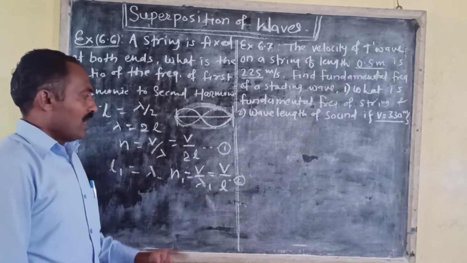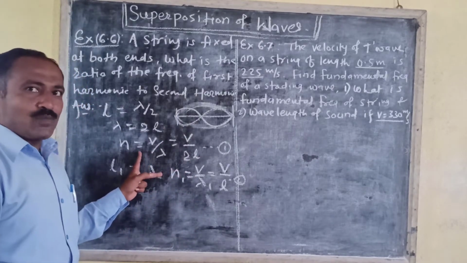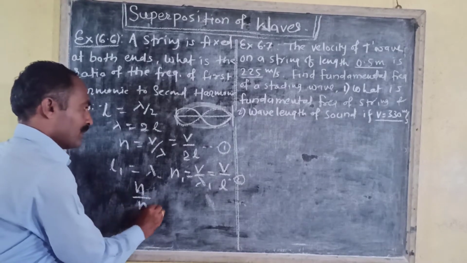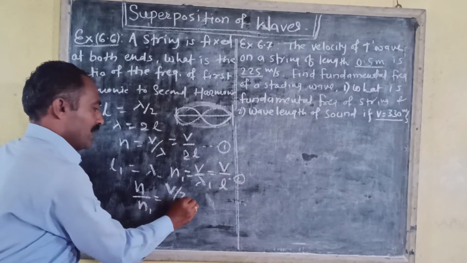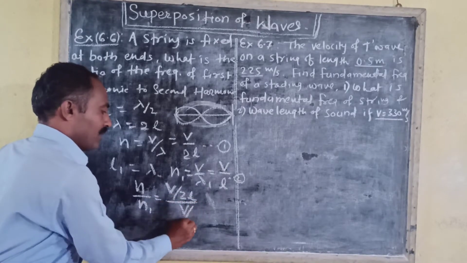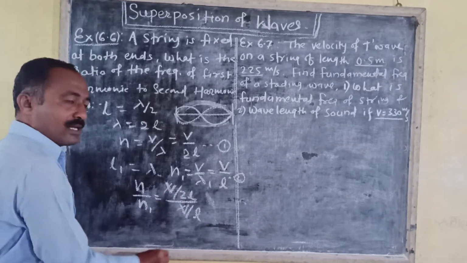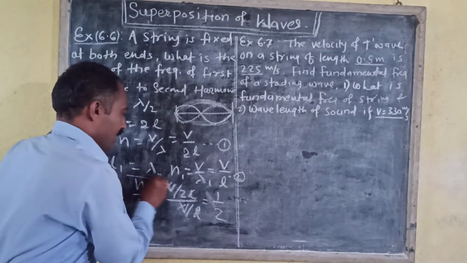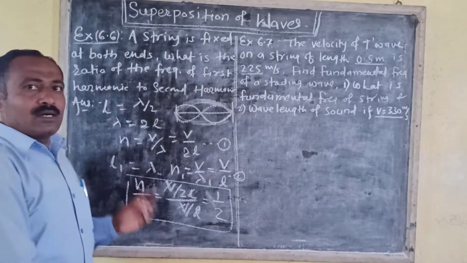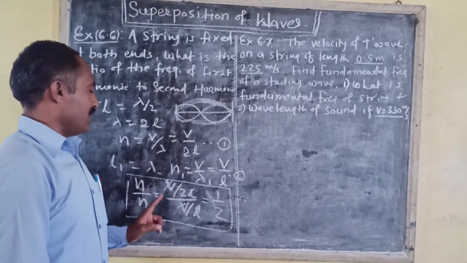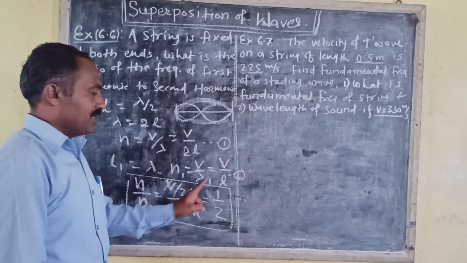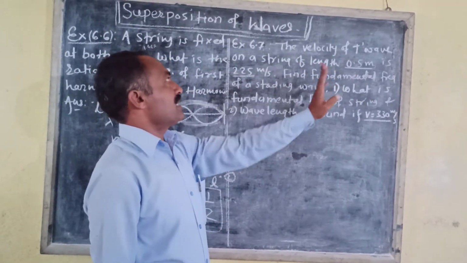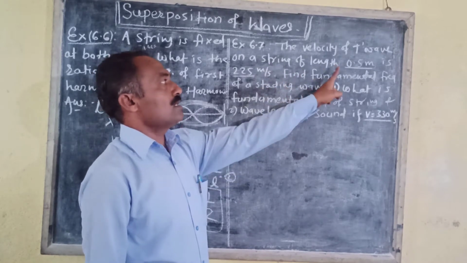From equation 1, N is the frequency of the first harmonic and N1 is the frequency of the second harmonic. Now we have to find the ratio of these two, that is N upon N1, is equal to V upon 2L divided by V upon L. Here V and V get cancelled, L and L get cancelled, we get 1 by 2. And this is the ratio of the frequency of the string in the first harmonic and second harmonic, that is 1 by 2.